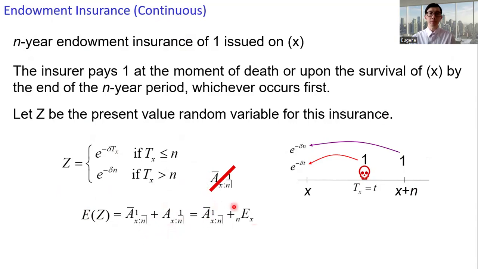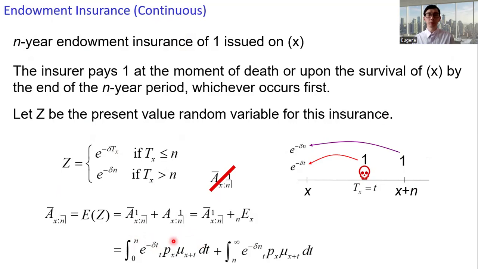So we have this expression. In actuarial notation, we have A bar and then x colon angle n. Expressed as integrals, for the n-year term insurance we have this expression. And then for the pure endowment, we have this expression, t equals n to infinity, and then the present value, e to the power minus delta n, times f_T_x, which is t p x mu x plus t.